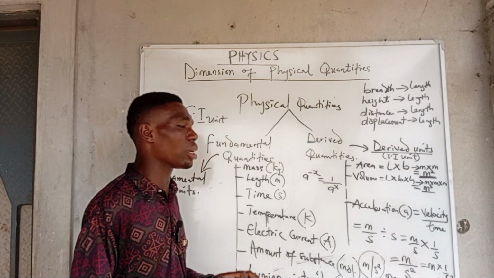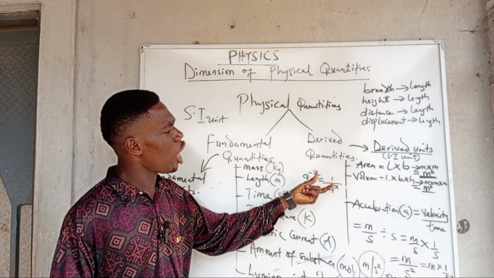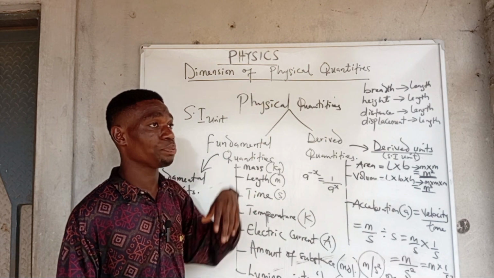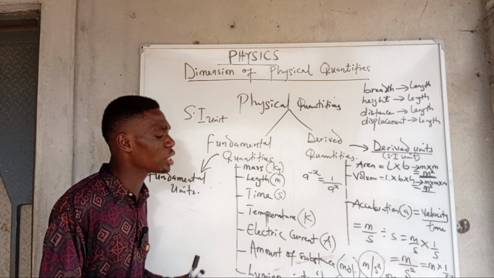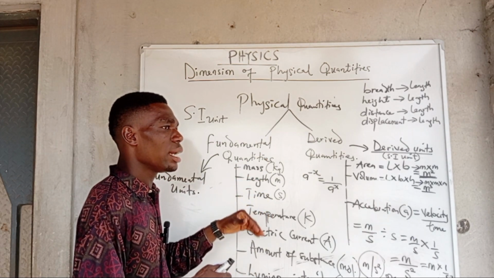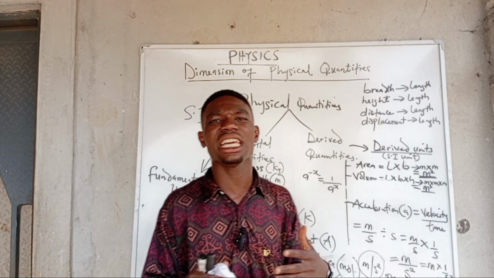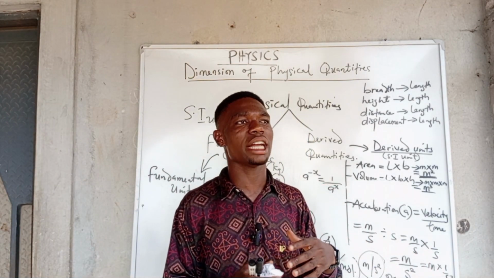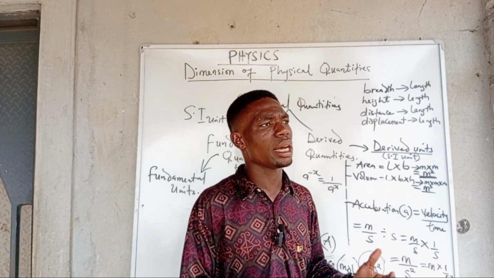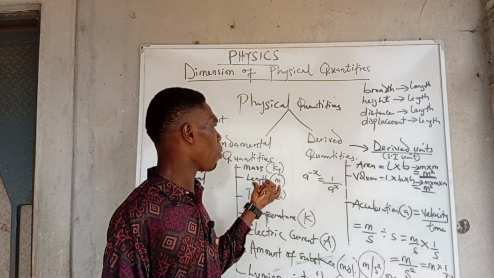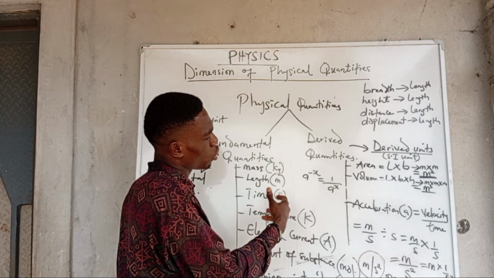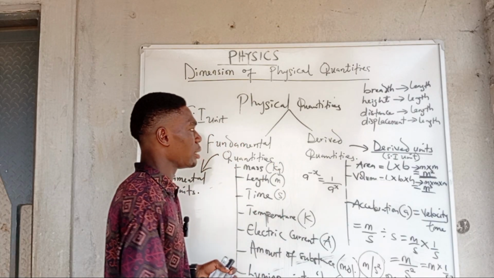And you know what, if you can actually derive these units, it will go a long way to help you understand dimension, how to get dimension. All right, so this is just a brief introduction to physical quantities. These are quantities that you make use of in everyday life, quantities that you use in measurement, and they are divided into fundamental quantities and what? Derived quantities. And so all of this is what we have at this moment.